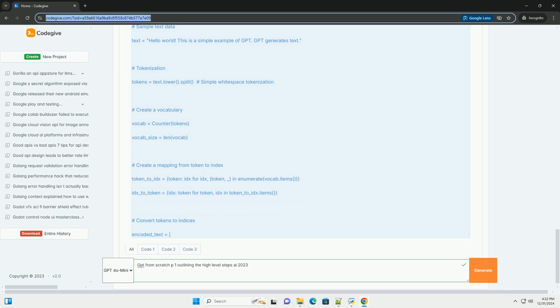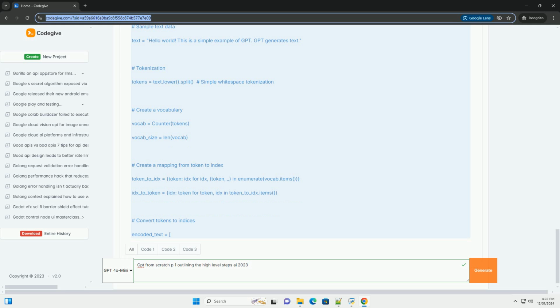vocab_size = len(vocab). Create a mapping from token to index. token_to_idx = {token: idx for idx, token in enumerate(vocab.items())}. idx_to_token = {idx: token for token, idx in token_to_idx.items()}.